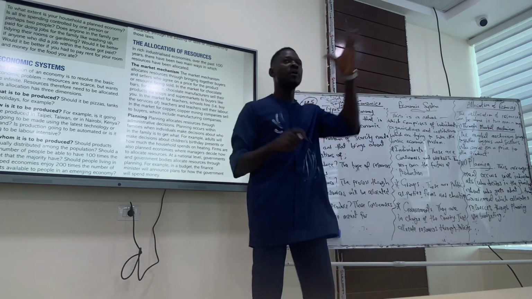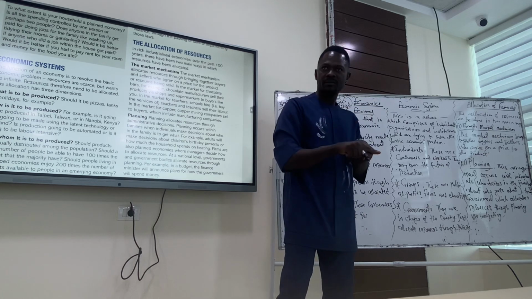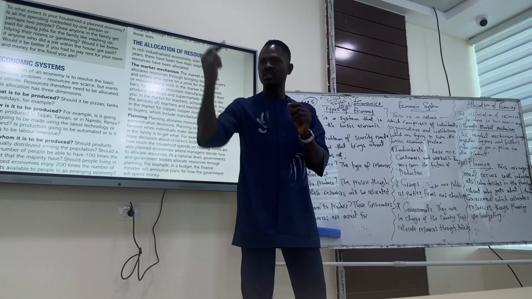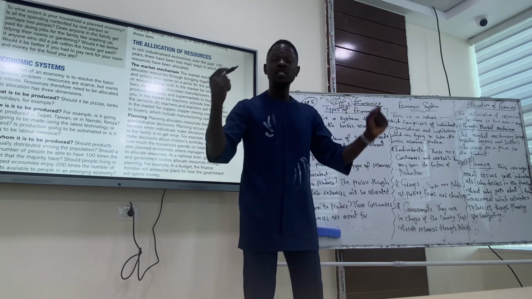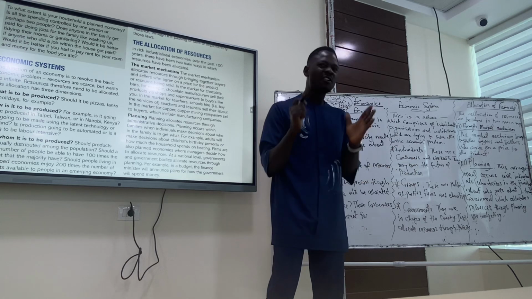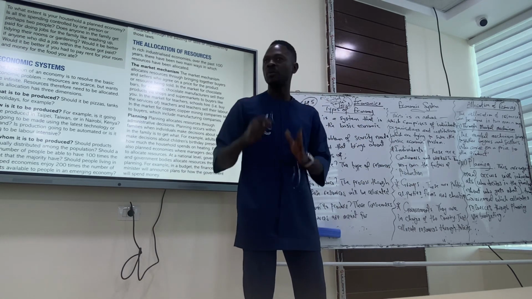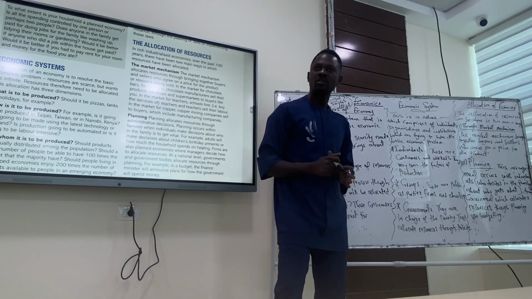Now the budget itself can be surplus, deficit, or balanced. If we are talking about a balanced budget, it means government revenue is equal to government expenditure. On the other hand, a surplus budget means government revenue is greater than government expenditure.